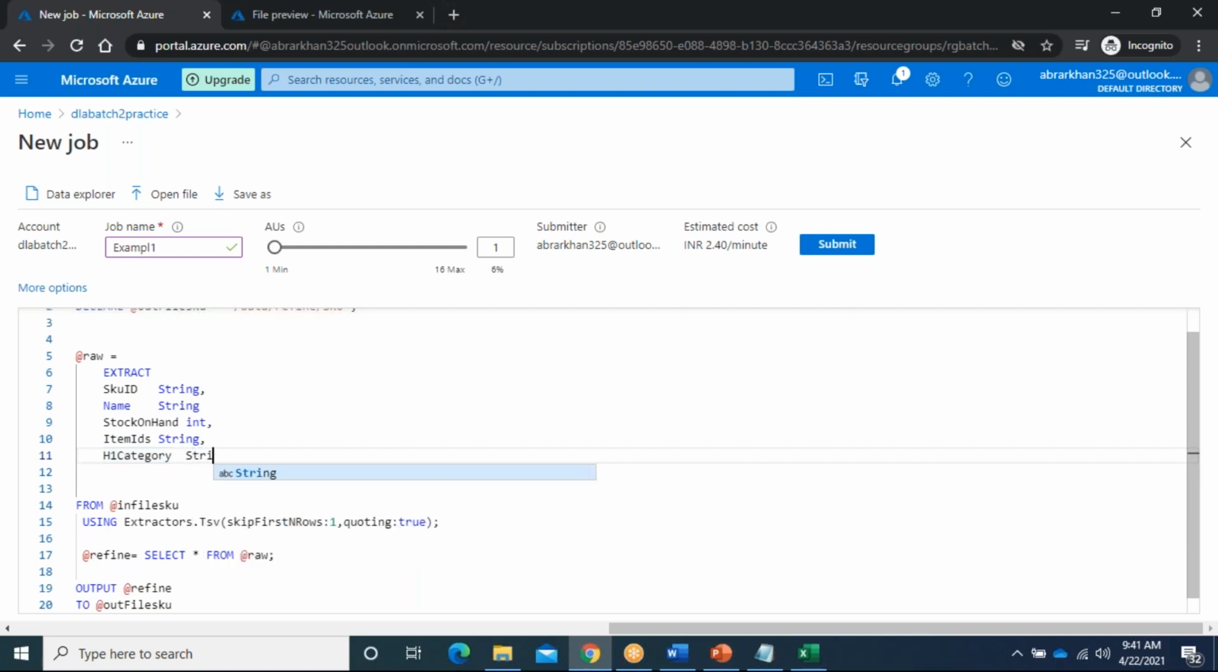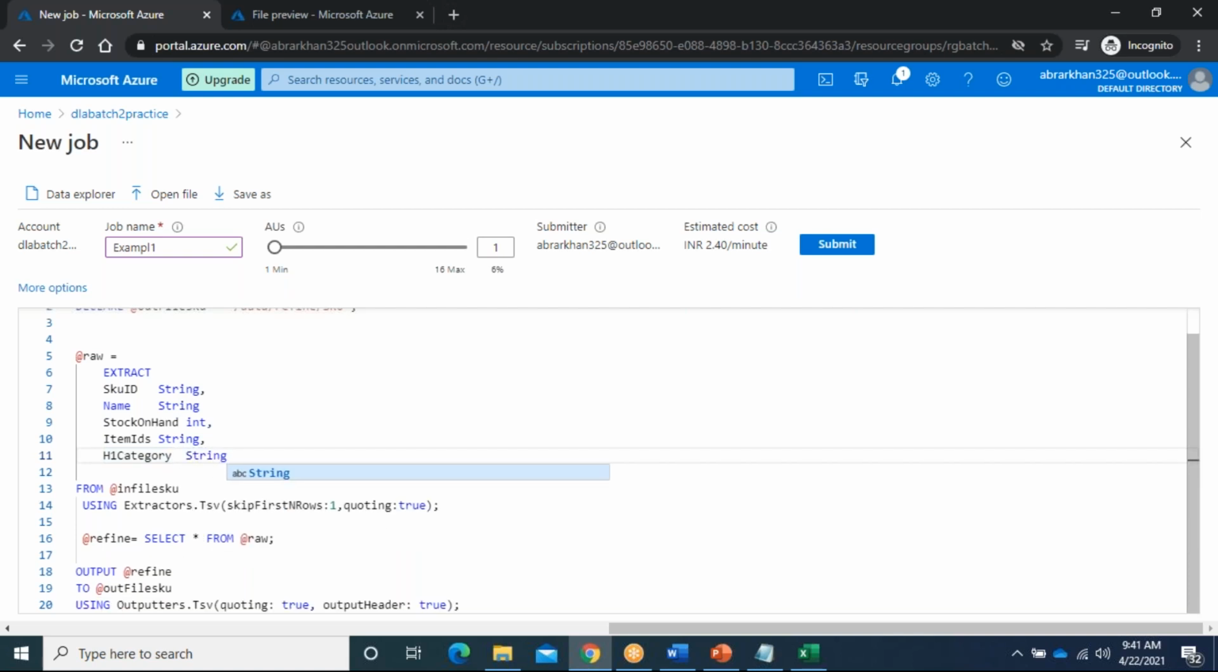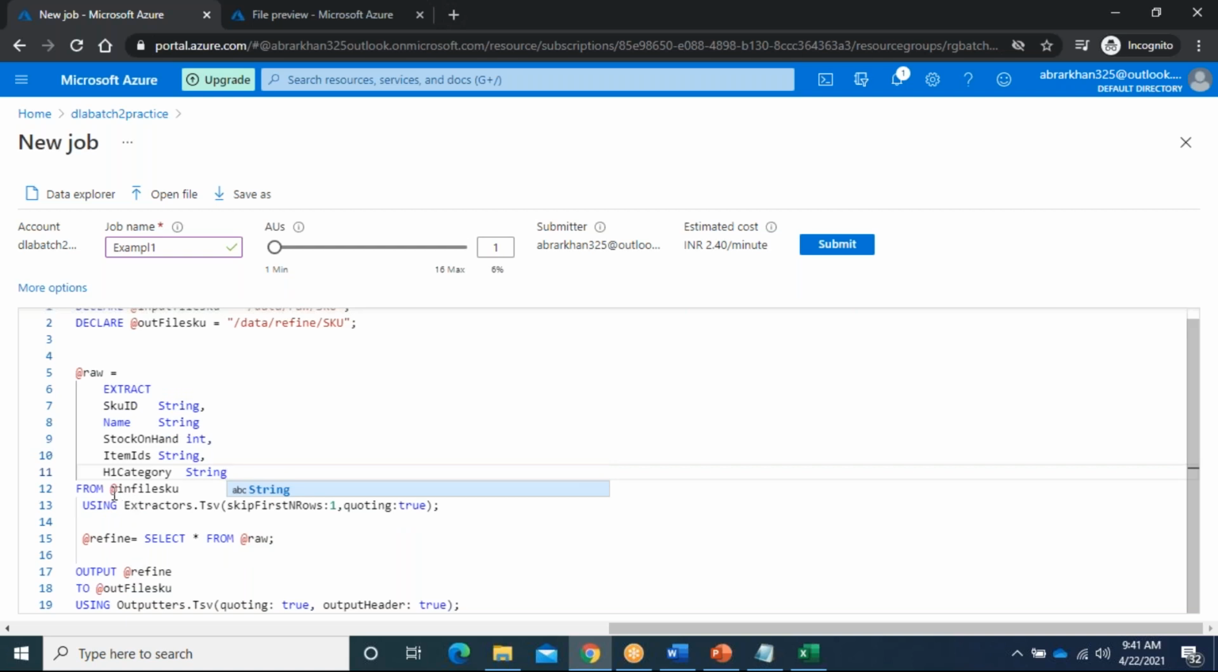It will also, I can make it as string. Now definitely, what is our input file? You need to use the @. This is nothing but the row set. I will explain you. This is the syntax using extractor.